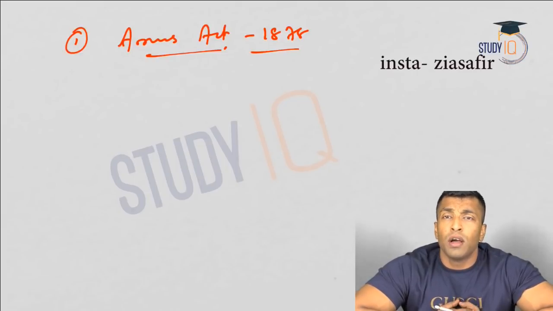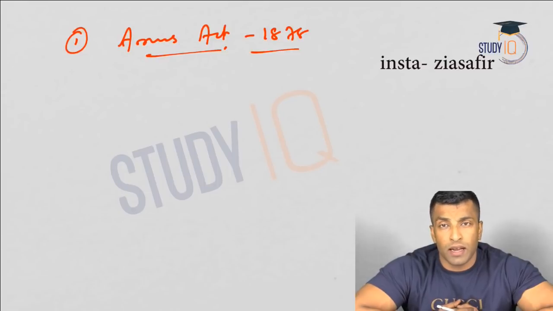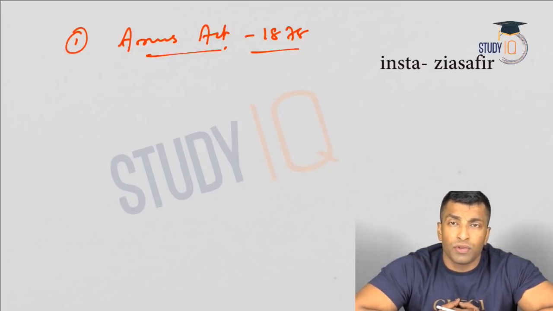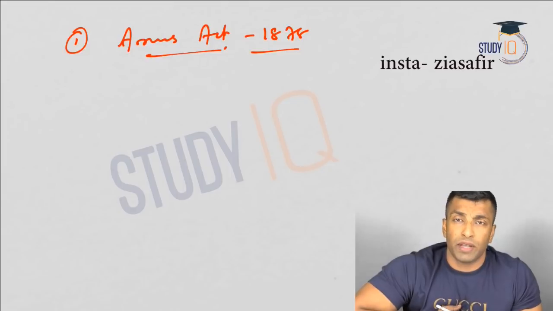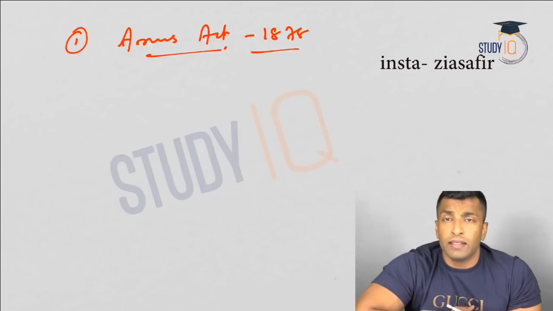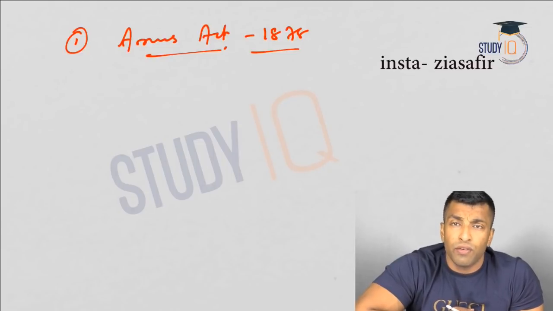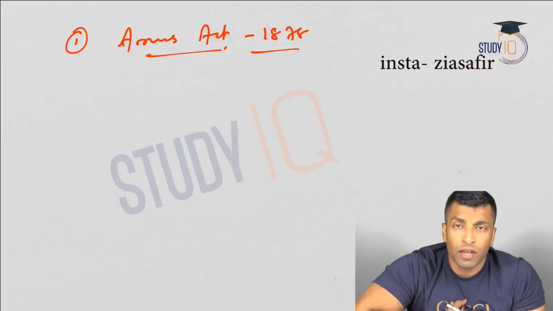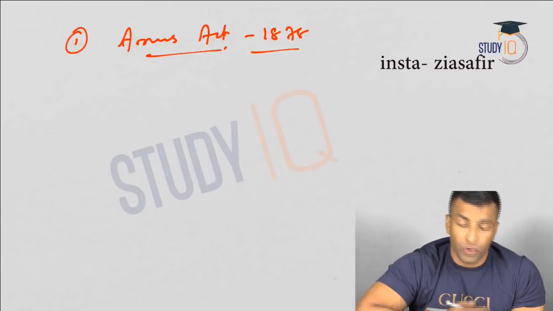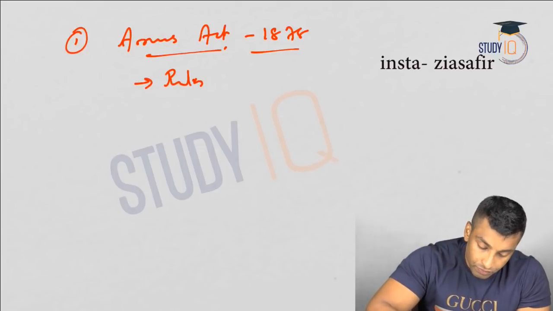Okay, what is the idea? Idea is basically to discourage Indians from possessing arms, and Britishers realized that it would be very difficult or dangerous if Indians possess arms. So to discourage them, to get that license you have to follow certain rules and procedures that became tougher for Indians. But that is not the case with English, and nationalists felt that it is discriminatory and they went against it. Okay, so that is about Arms Act. The rules for license to possess arms became more tougher for Indians. Let me write it down.